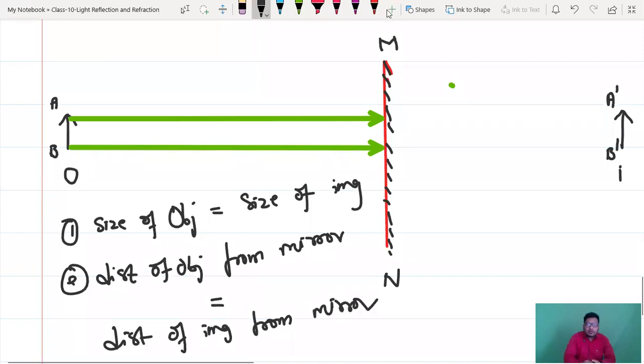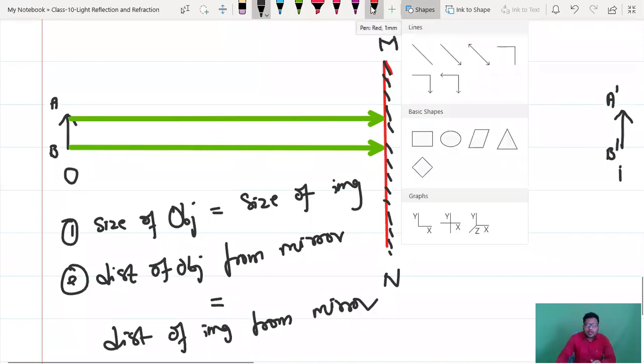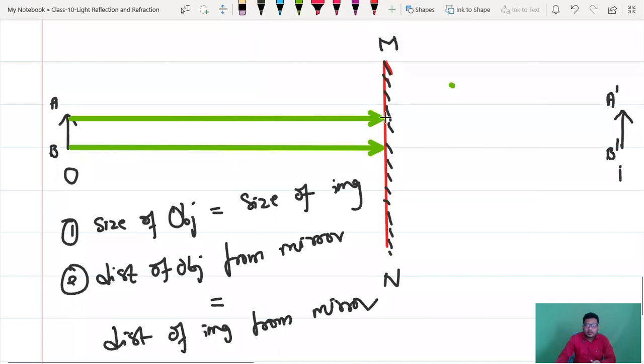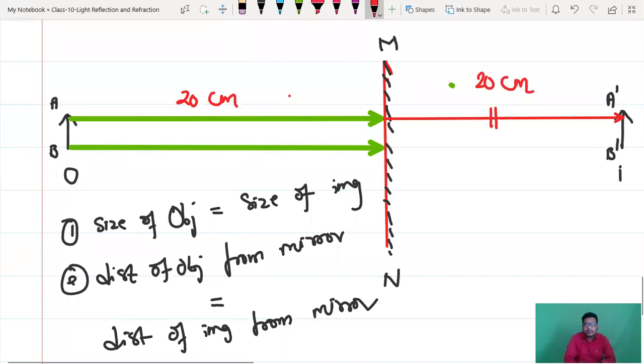So if you draw an arrow mark and consider this distance is 20 centimeter, this distance also will be equal to 20 centimeter. And if the size of the object is 2 centimeter, the size of the image also will be equal to 2 centimeter.